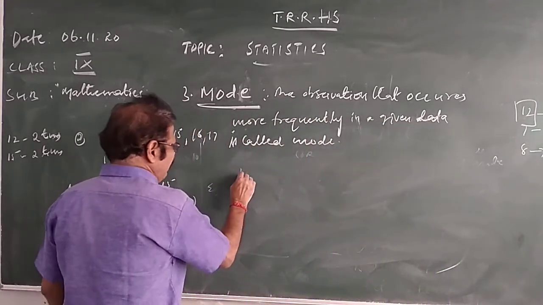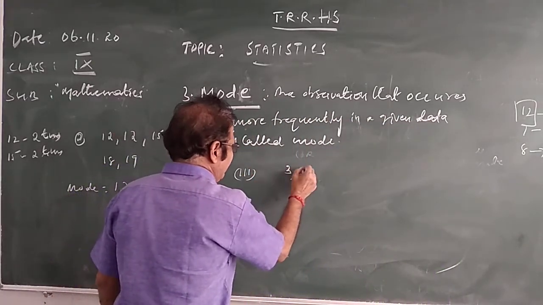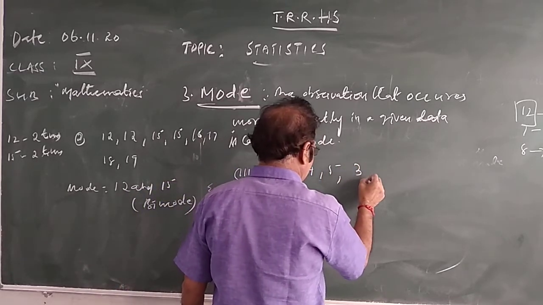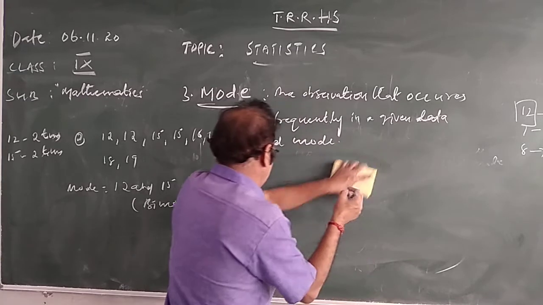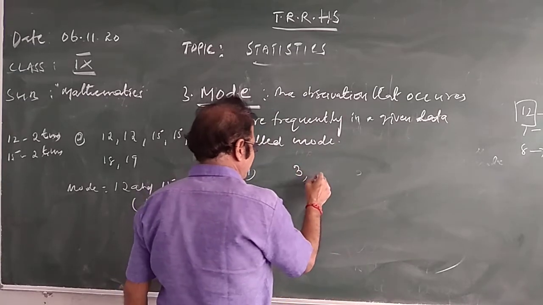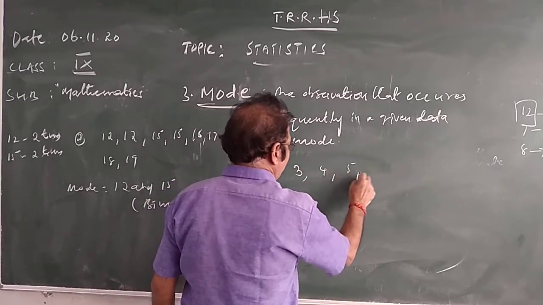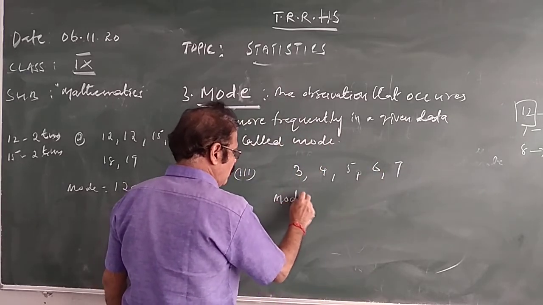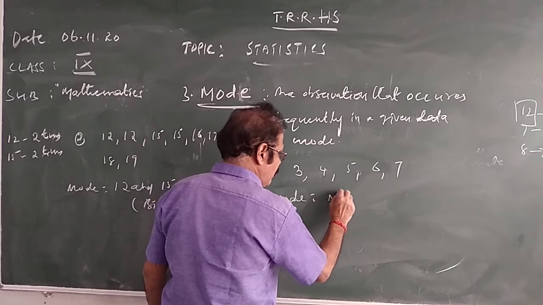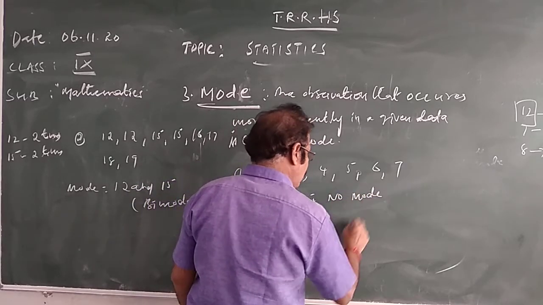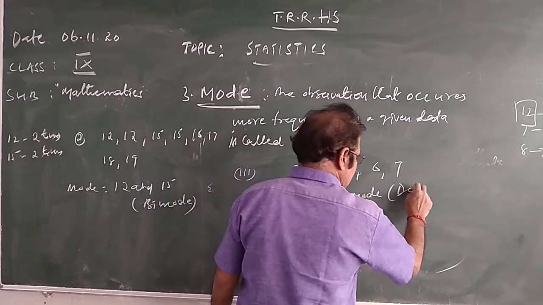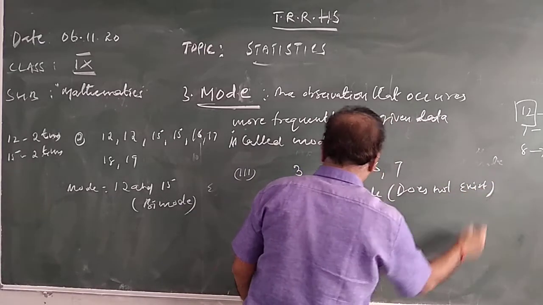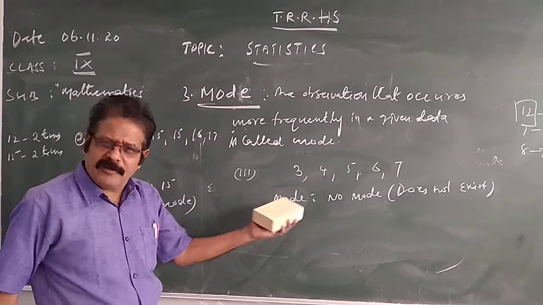Now find the mode of this data. 3, 4, 5, 6, 7. Any mode here? No mode. It does not exist. Any observation is repeated? Here no mode.